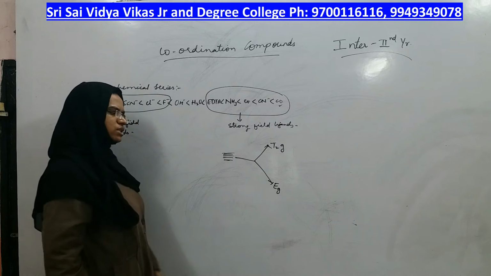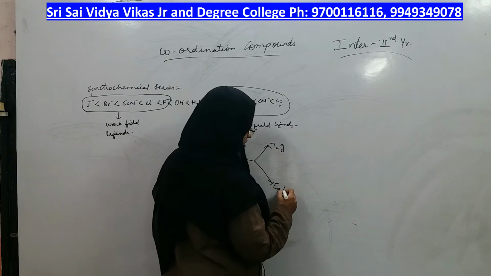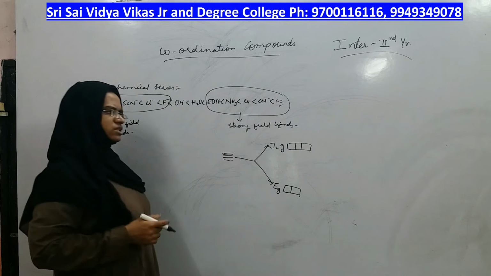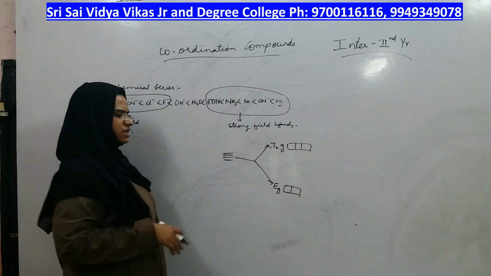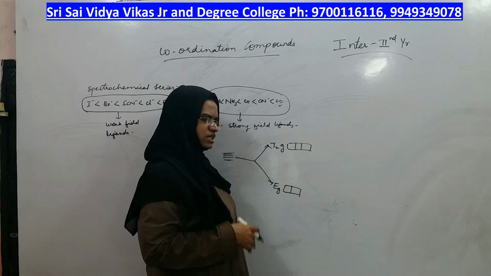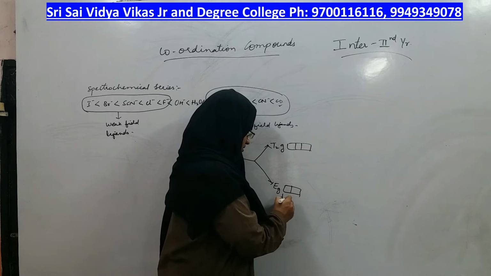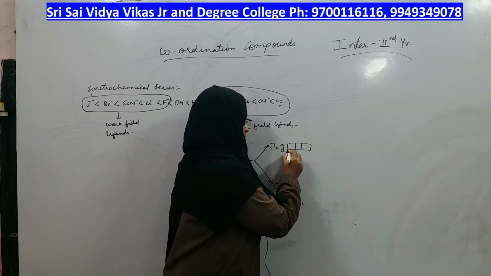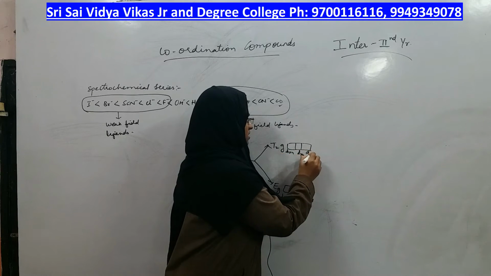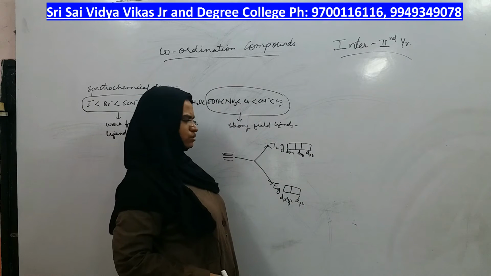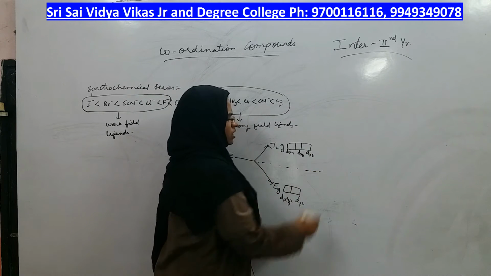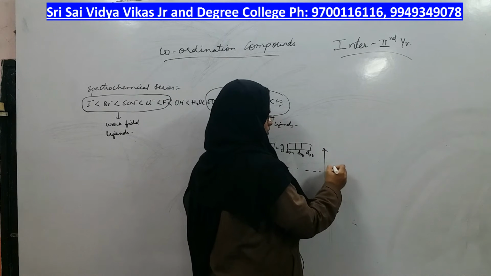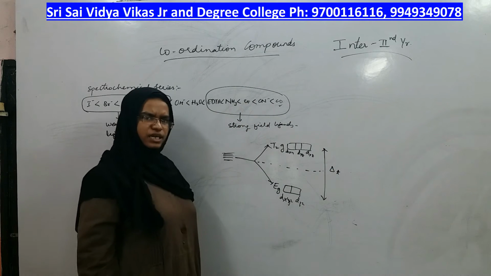It is exactly opposite to that of octahedral splitting. And who comes under T2g? Same xy, yz and xz. And who comes under Eg is x square minus y square and z square. Same way, for octahedral complexes, the difference in the energy or the energy gap was called delta O. Here the energy gap is called delta T, right?